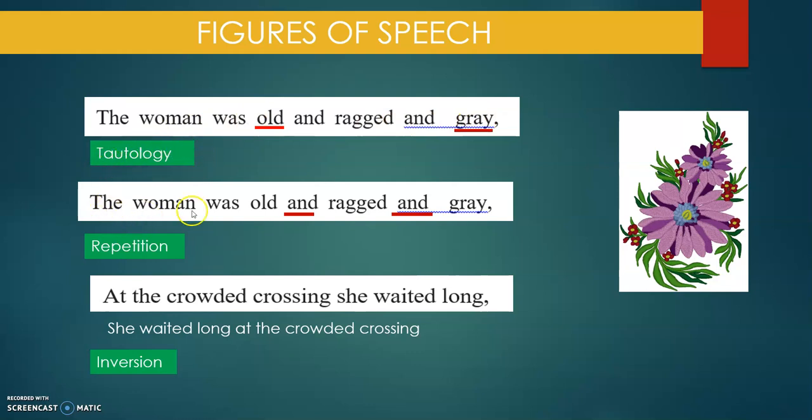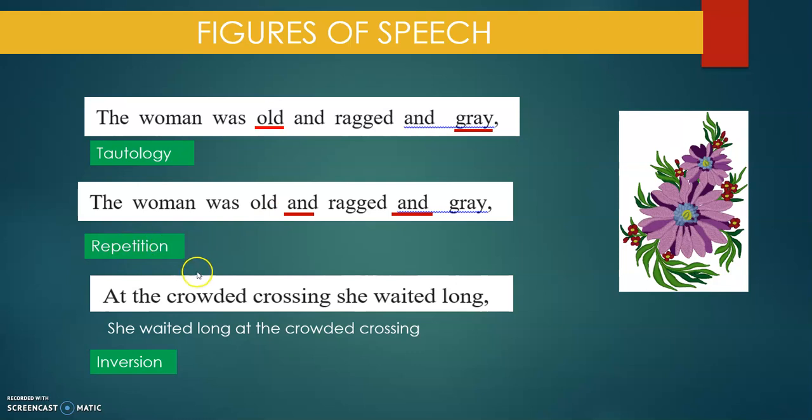Then, in the same sentence, the word is repeated. Whenever any word is repeated, that figure of speech is called repetition. Remember, repeat, so repetition, okay?